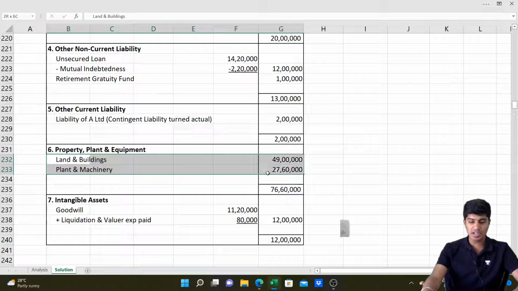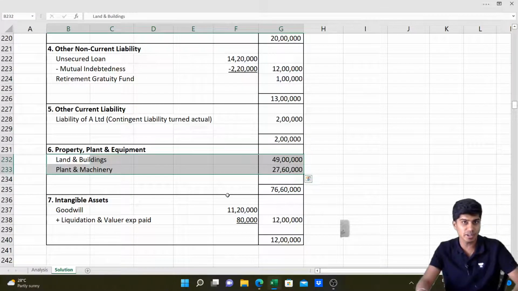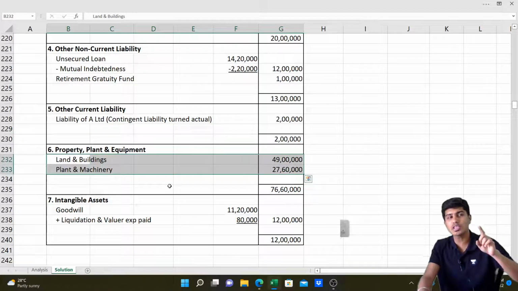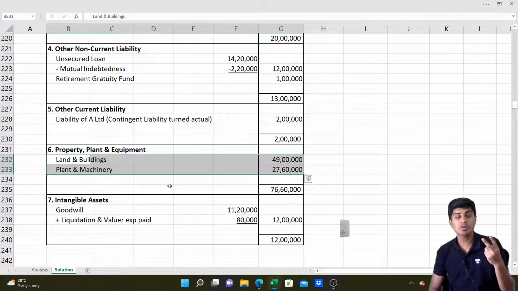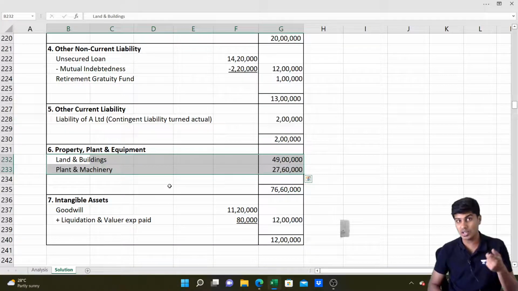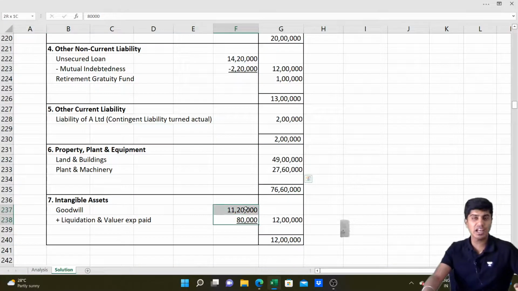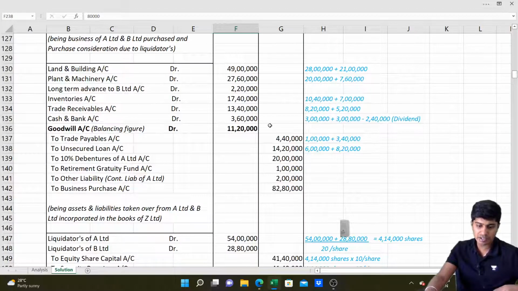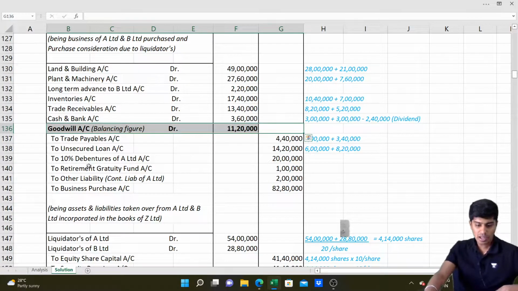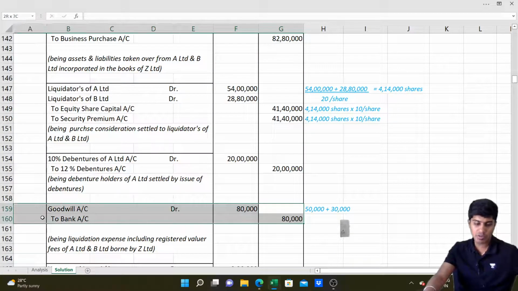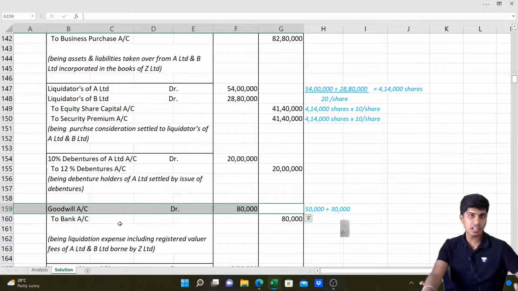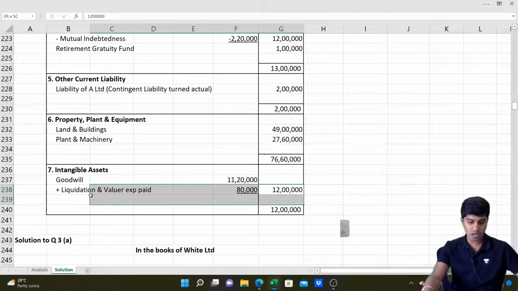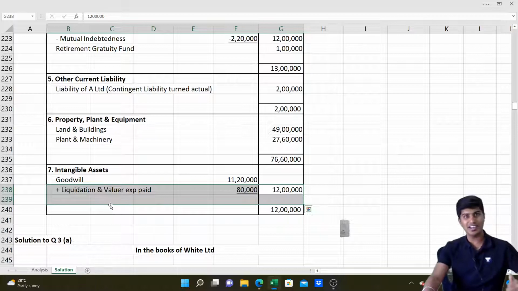I've disclosed land and building and plant and machinery, 49 lakh and 27 lakh 60. And there is goodwill arising. Goodwill arising. One, because PC is greater than NATO. Next, because you paid that realization expense and valuer expenses, you add them, that 80,000 and 11 lakh 20 what you paid extra. See, in the journal entries, we have both 11 lakh 20 as well as 80. See, 11 lakh 20 comes here because PC is greater than NATO. And we have additional 80,000 here because we paid the realization expense. So you add both 11 lakh 20 and then 80. That's how you basically arrive at this value of 12 lakh rupees. That also I've added.